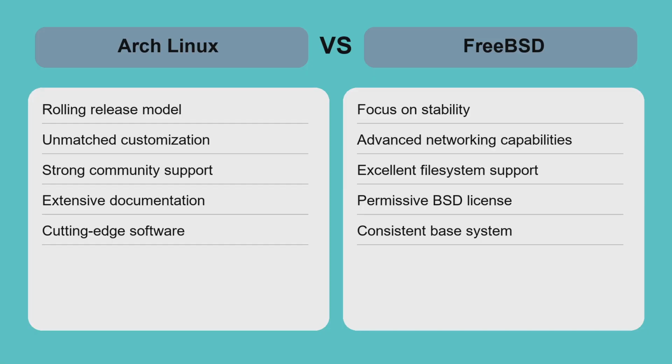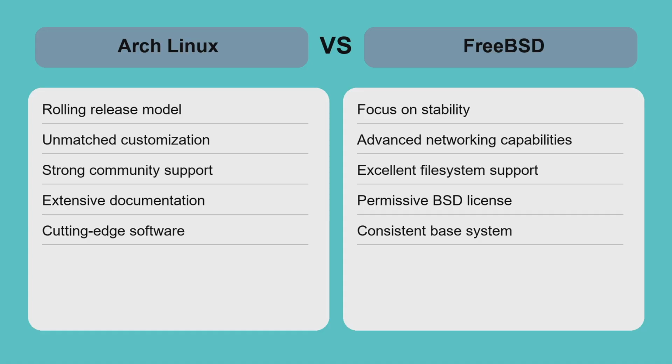Choosing between Arch Linux and FreeBSD depends on your priorities. Arch Linux excels in offering the latest software with a rolling release model and unmatched customization, perfect for desktop users who want control and flexibility. Its vast community support and documentation make it ideal for learning and experimenting.